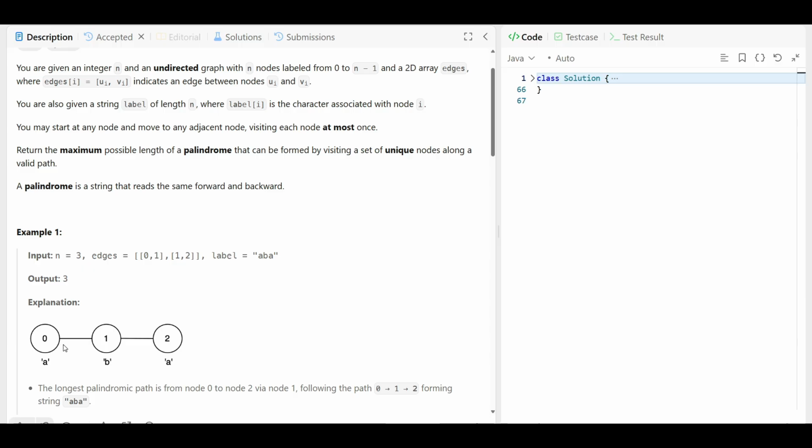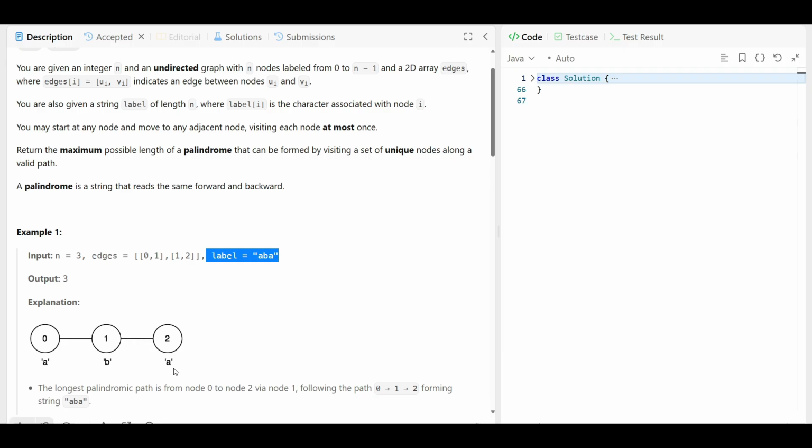And you must find the longest path such that when you read the labels of the visited nodes, either 0, 1, 2, in the order you visited them, the resulting string is a palindrome.